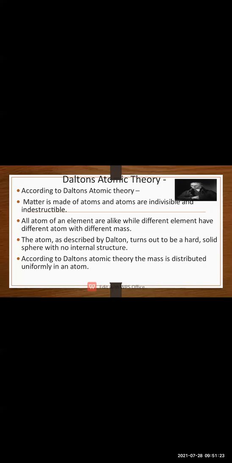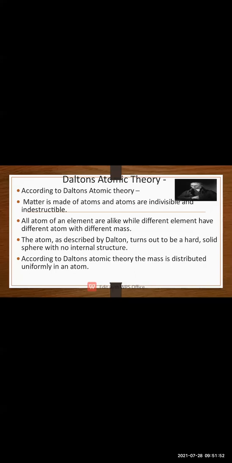For example, hydrogen is having different mass and different chemical properties, whereas oxygen is having different mass and different chemical properties. Okay, then the atoms of different elements are having different mass and chemical properties. So if two different atoms come together, then they will have different mass and different chemical properties.